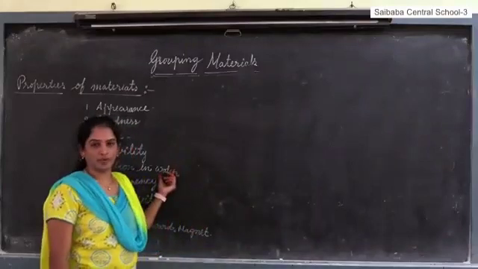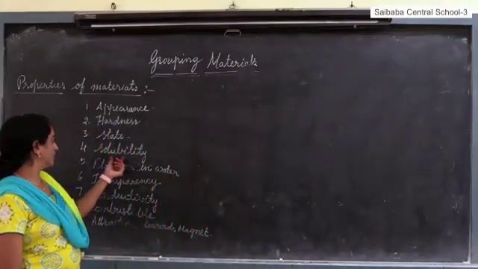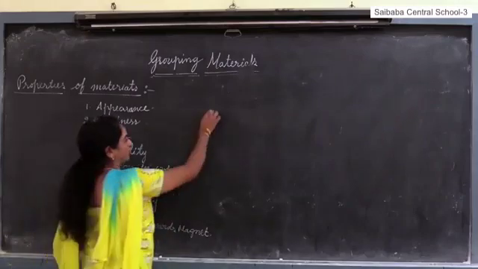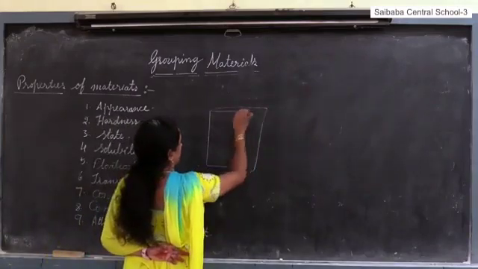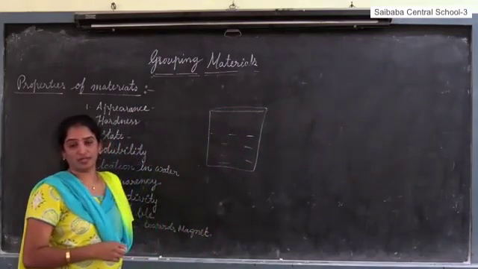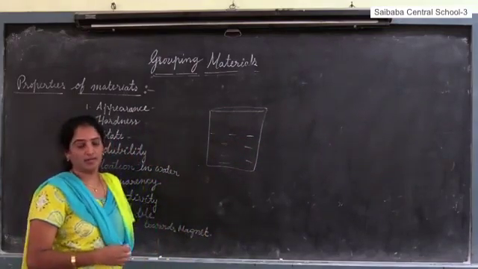Let us continue the properties of materials. The next property is flotation in water. Suppose we place some objects in water, some objects float on water, some objects sink.